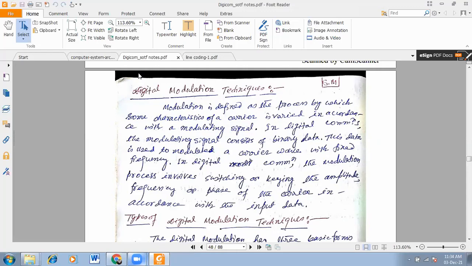There we have many digital modulation techniques, and we may adopt any one of them. We'll discuss them one by one. The first is ASK, the second is FSK, the third is PSK, and after that we have QPSK, DPSK, DEPSK, MSK. So lots of digital modulation techniques are there. We will cover them one by one.